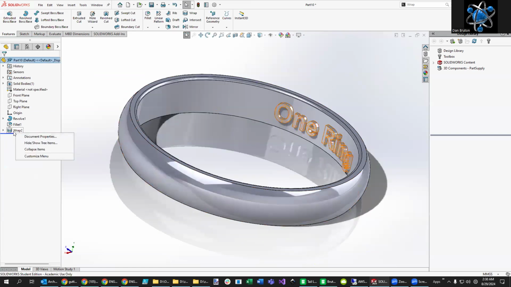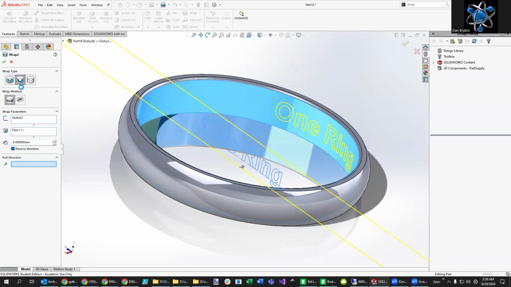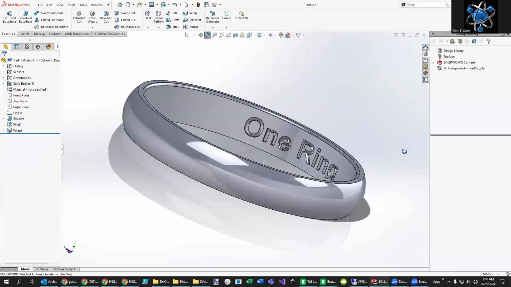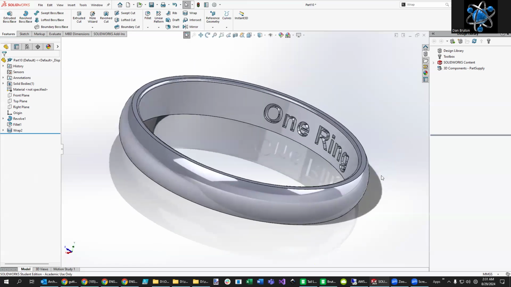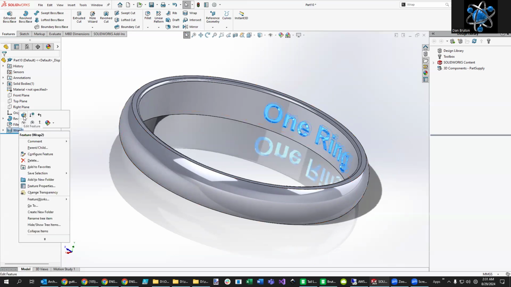Right click on the wrap and do it the other direction. So instead of emboss, we'll do deboss, it's called, I guess, right there, deboss. And now we have something that's engraved on the inside. So if you have something you want to engrave on that curved surface, that's how you would do it. But if you want it on the outside of this, you have to do a little bit different approach.